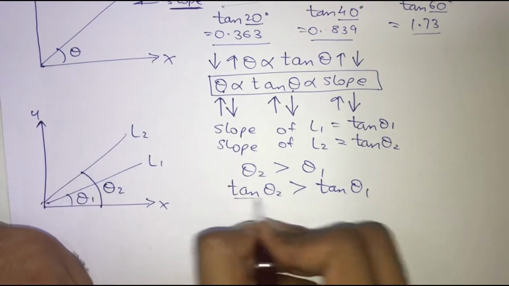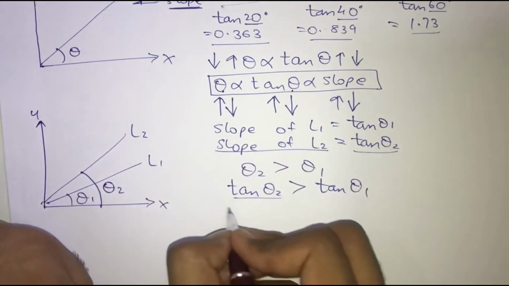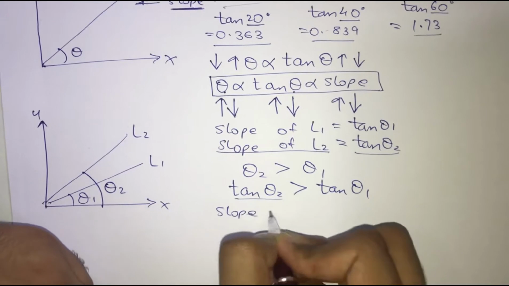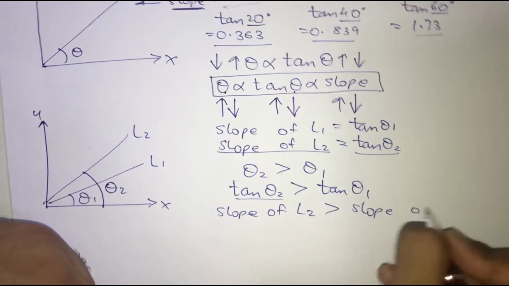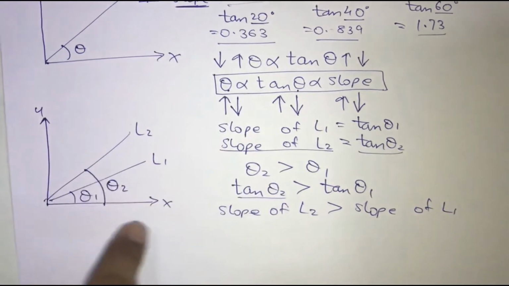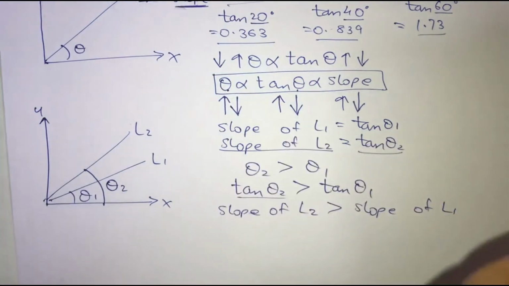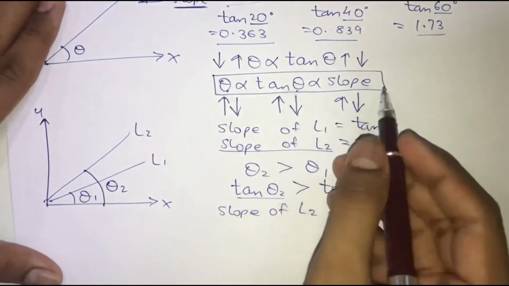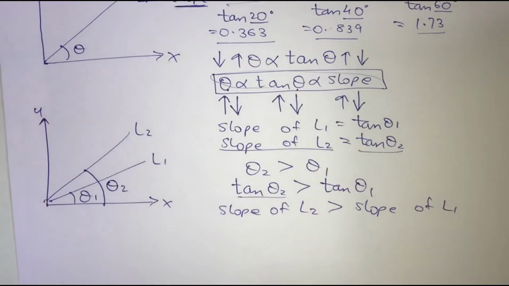And if tan theta 2 is greater, can I say that the slope of line L2 is obviously going to be greater than the slope of L1? So in this way we can find out the relationship between the slopes of two different lines. Okay, now if you have understood this up till now, and have understood this relationship very well, then we can move on to our first question.